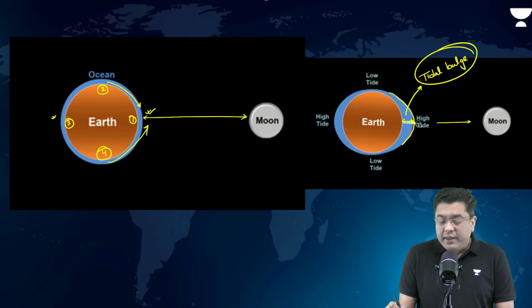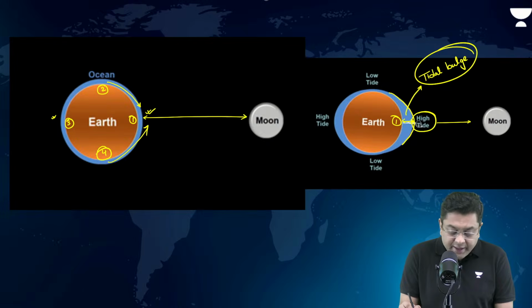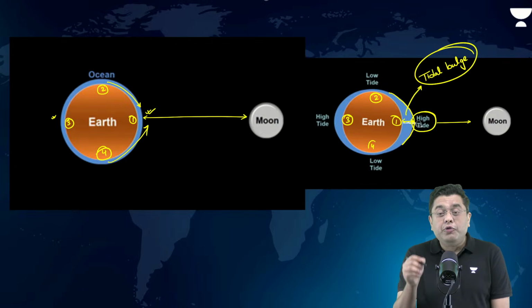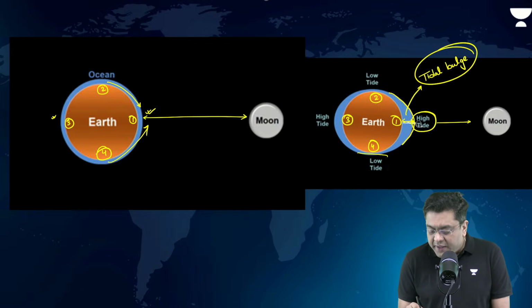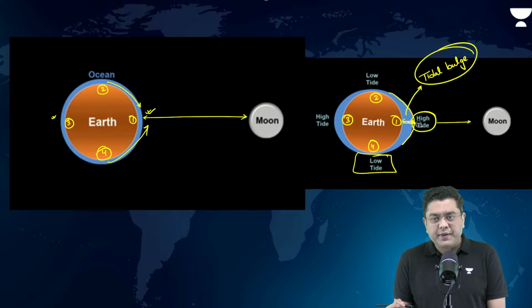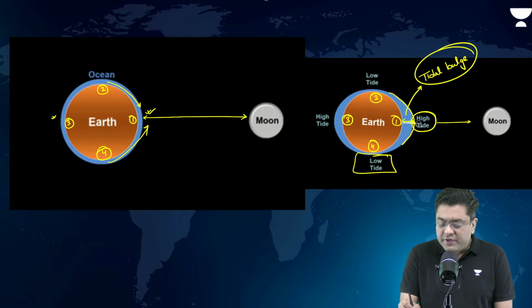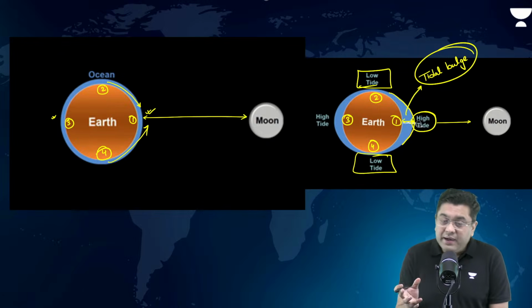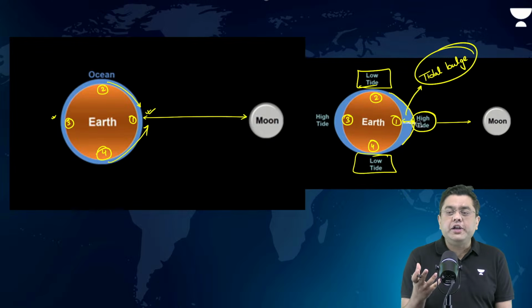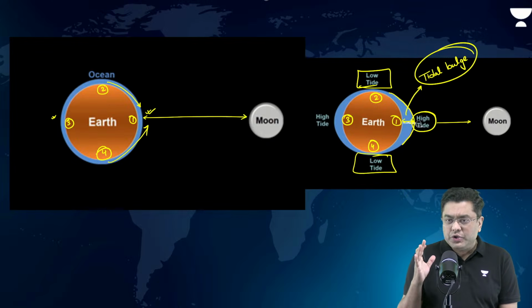So this area, 1, will experience a high tide, but at 2 and 4 the water level goes down. That is the region which will experience a kind of a low tide. So that is the reason for the generation of a tidal bulge.